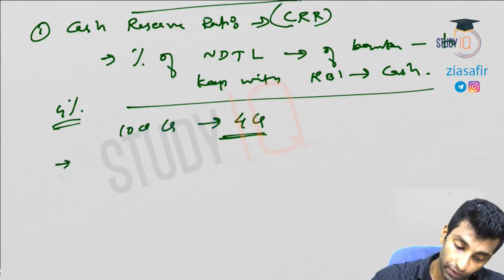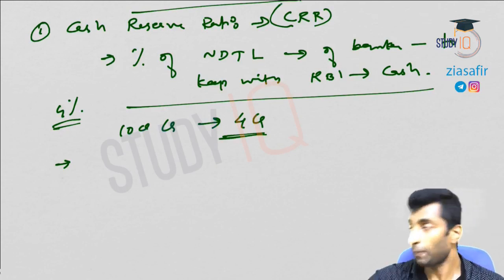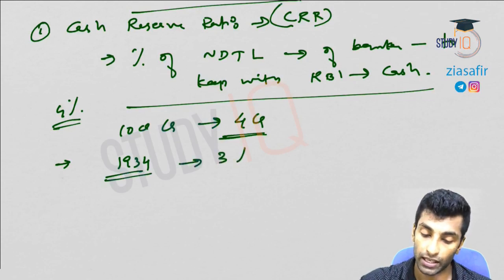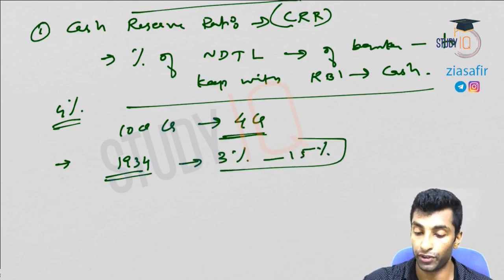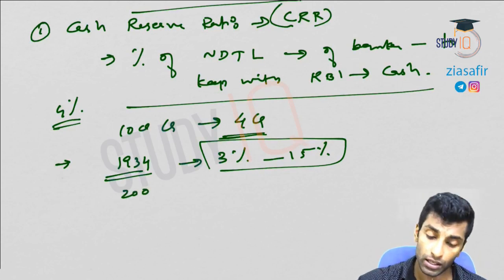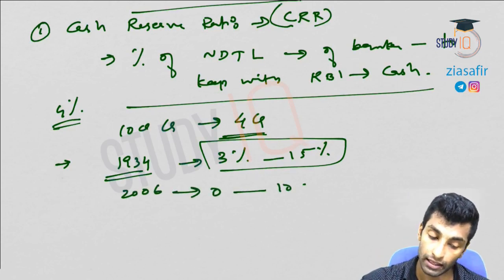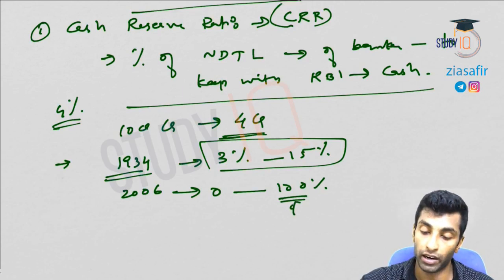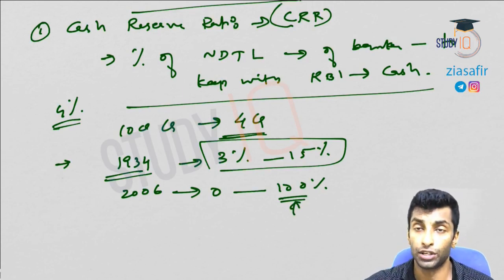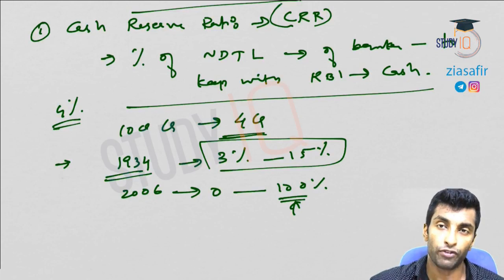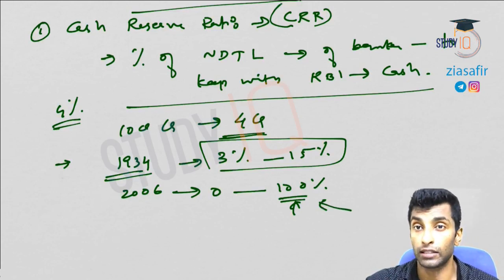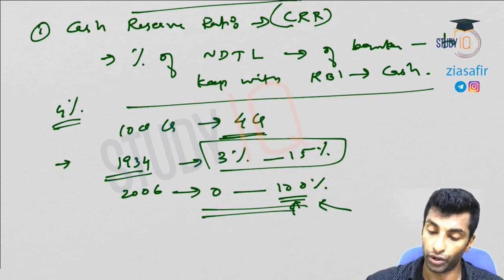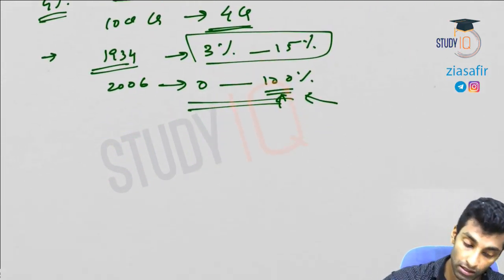Okay, now is there any limit to CRR? See, actually there was a limit in the RBI Act 1934, that is minimum 3% to maximum 15%. This limit was there, but now there is no limit. It was actually amended in 2006, and that means 0 to 100%. Anything RBI can ask to keep with the bank, even 100% also. See, you can see during demonetization time, huge deposits have come. So in fact, RBI actually used this tool. RBI actually asked the banks to keep the entire amount with the RBI. Okay, so there is no limit. What you need to know is there is no limit now because of this amendment.